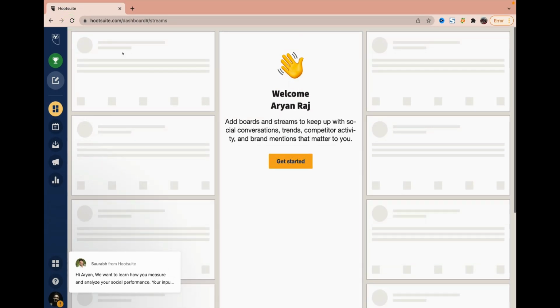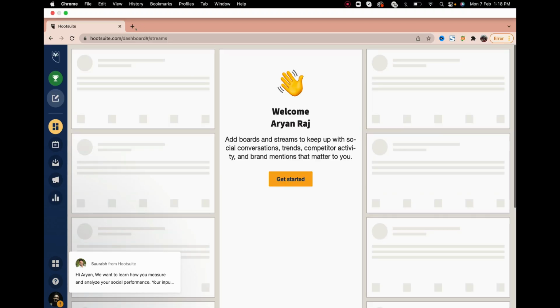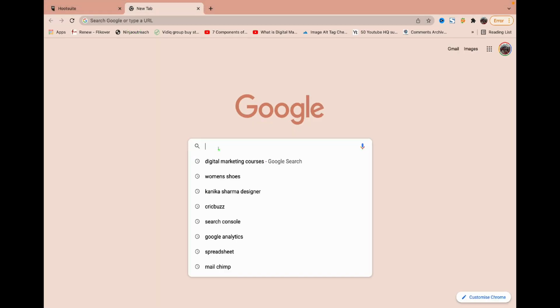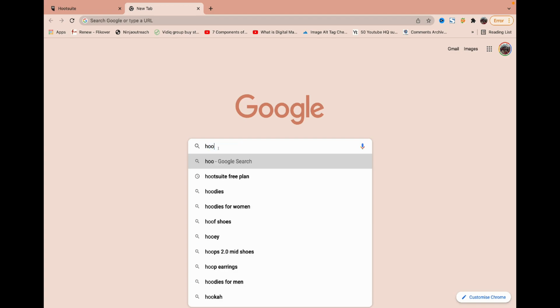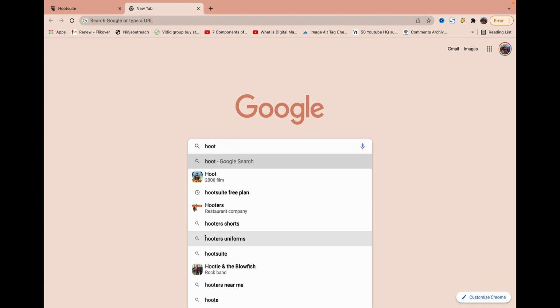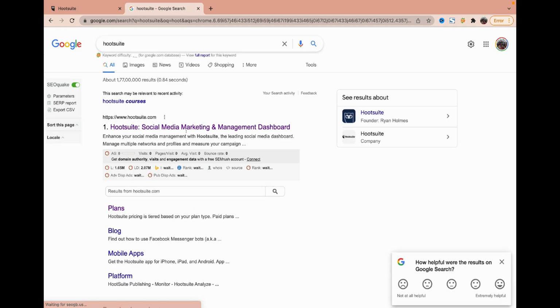What is Hootsuite? Hootsuite is a tool that we use to schedule our messages in the social media. You can go to Google, type Hootsuite, and sign up. It offers a free plan and paid plans also.